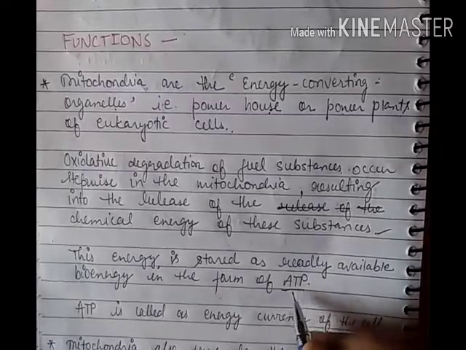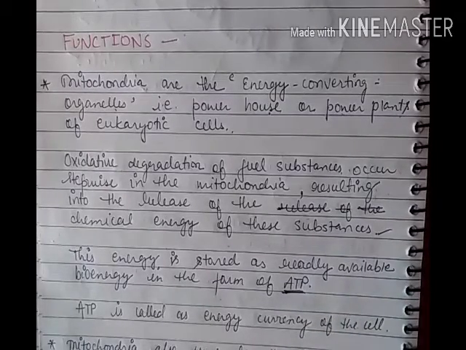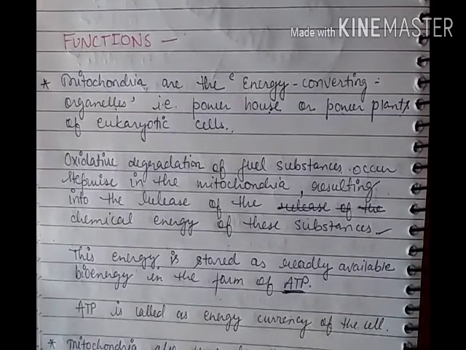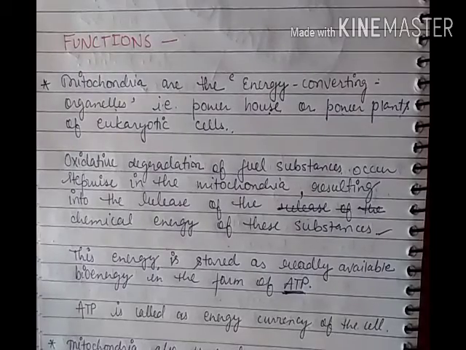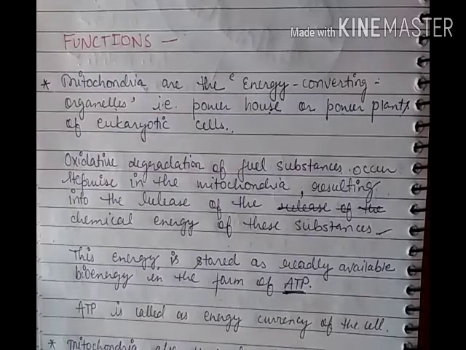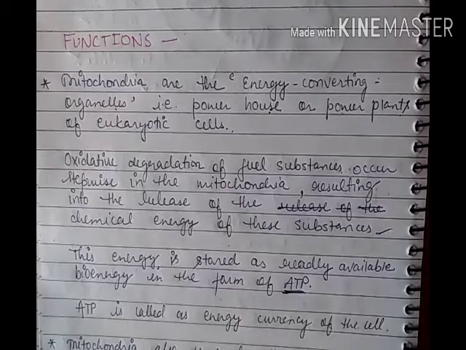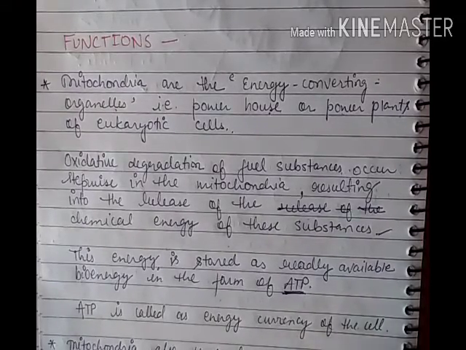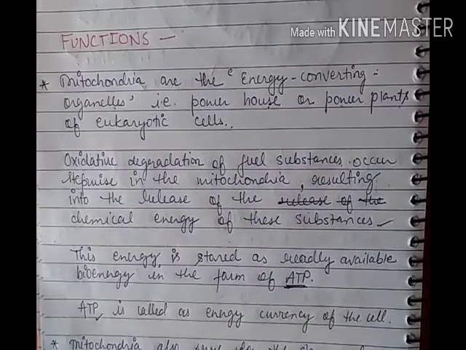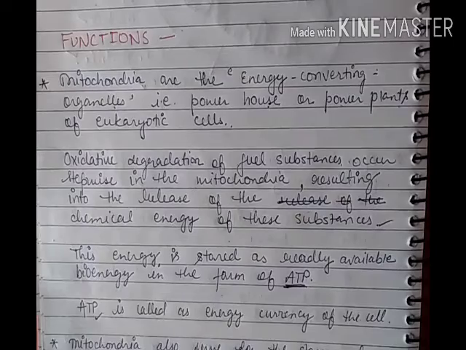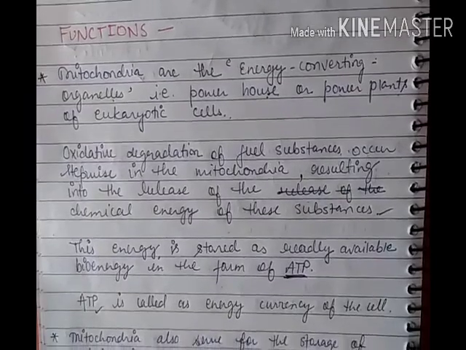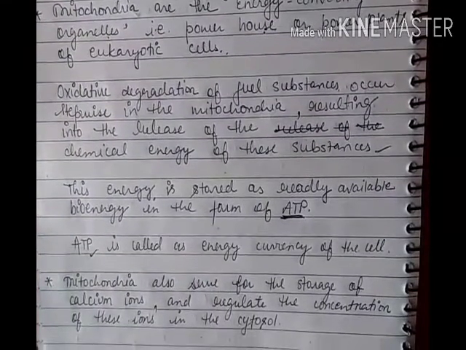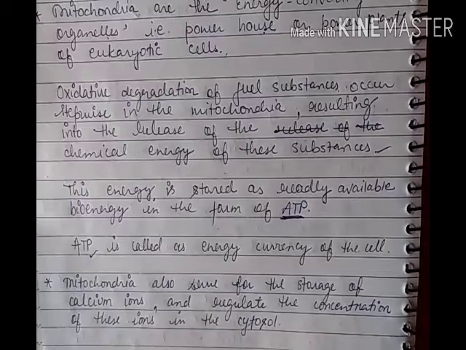ATP, a new energy containing molecule, called adenosine triphosphate. And this adenosine triphosphate stores the energy liberated by the oxidation of fuel substances like glucose and fat, and that's why ATP is called the energy currency of the cell, because it stores the energy liberated by the oxidation of the fuel substances inside the mitochondria.